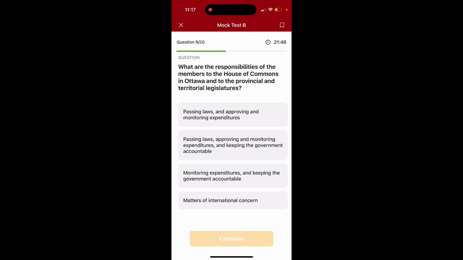Question 9. What are the responsibilities of the members of the House of Commons in Ottawa and of the provincial and territorial legislatures? Option 1, passing laws and approving and monitoring expenditures. Option 2, passing laws, approving and monitoring expenditures, and keeping the government accountable. Option 3, monitoring expenditures and keeping the government accountable. Option 4, matters of international concern. The answer is option number 2, passing laws, approving and monitoring expenditures, and keeping the government accountable.